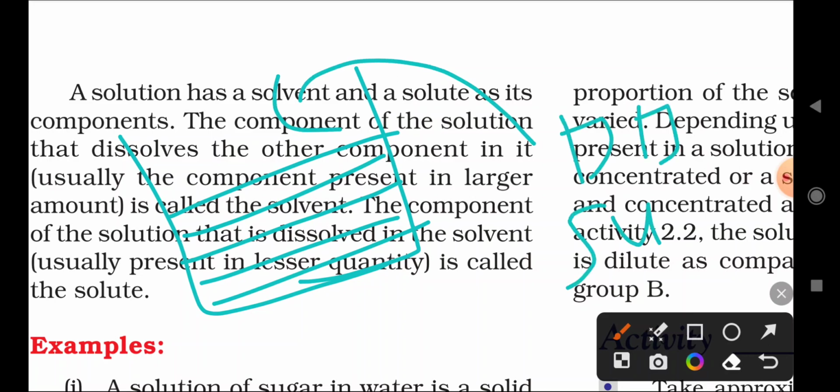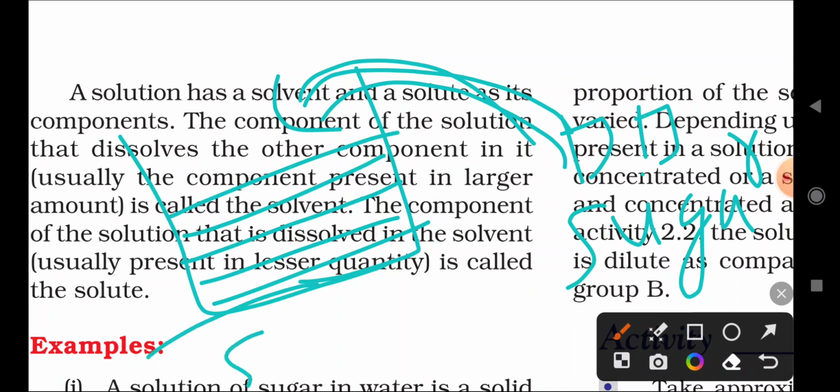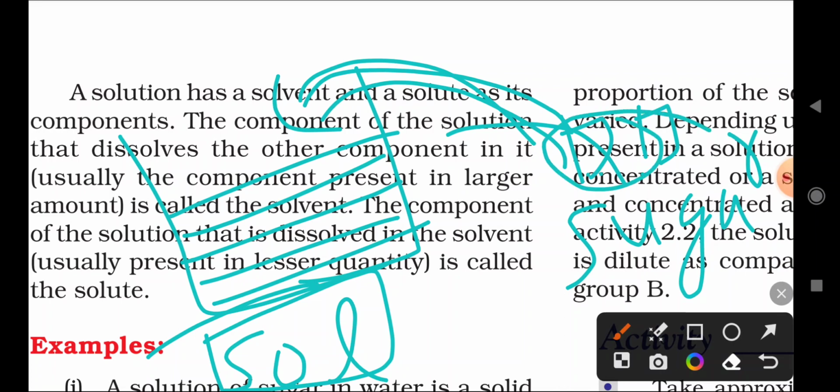When these crystals are added, the water dissolves the sugar particles. So the water becomes the solvent, because it dissolves the sugar particles in it, and it becomes a solution. The sugar is dissolving in the solvent, so it becomes the solute.